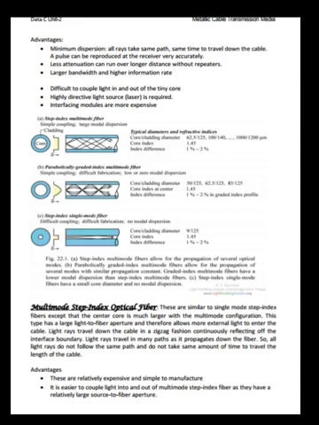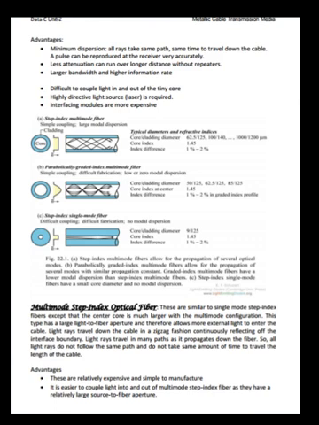Now let us see advantages. Minimum dispersion: all rays take the same path, so the same time to travel down the cable. A pulse in the cable can be reproduced at the receiver very accurately. Less attenuation, so it can run over long distances without repeaters. Larger bandwidth and higher information rate.